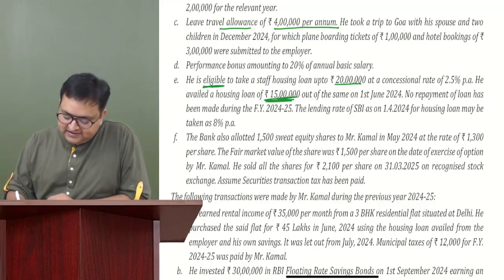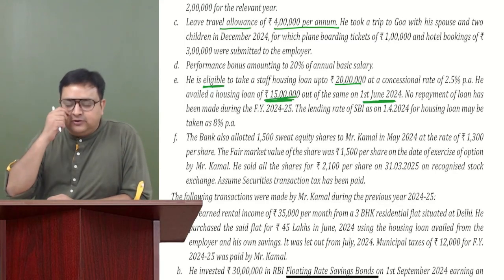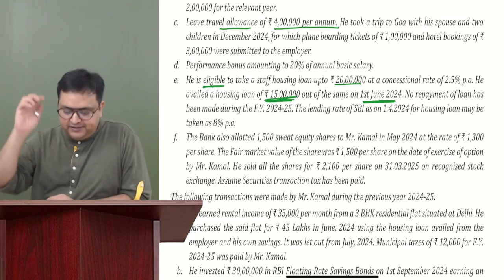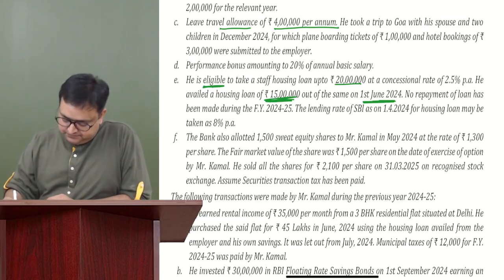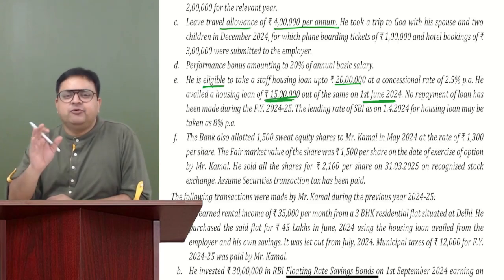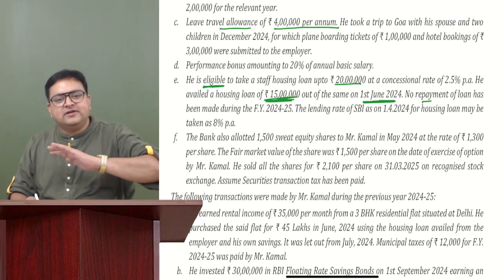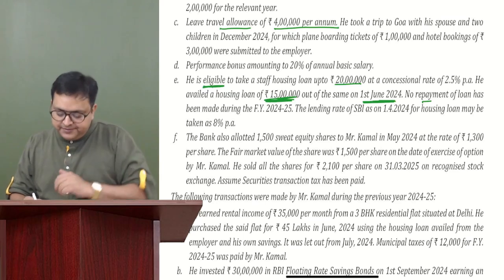Okay. And he has taken the loan on 1st June 2024. So please start the interest calculation from June onwards, not from April. April, May, you will not calculate. So from June onwards, it would be 10 months. No repayment of loan has been made during the financial year 24-25. So it means that still the loan is outstanding. We have not done any repayment.